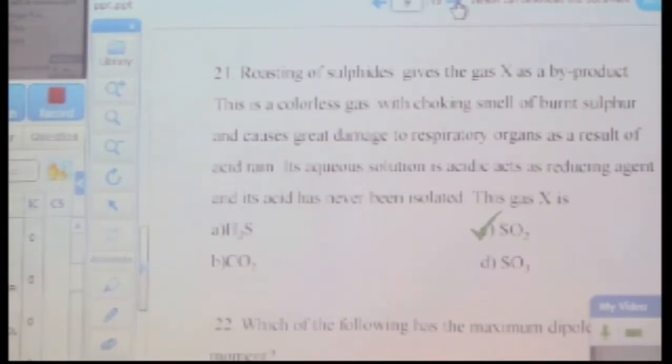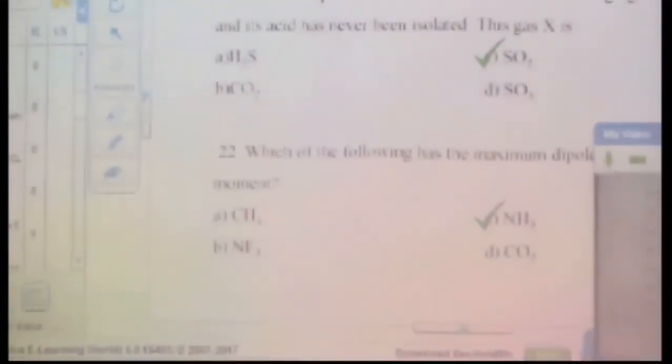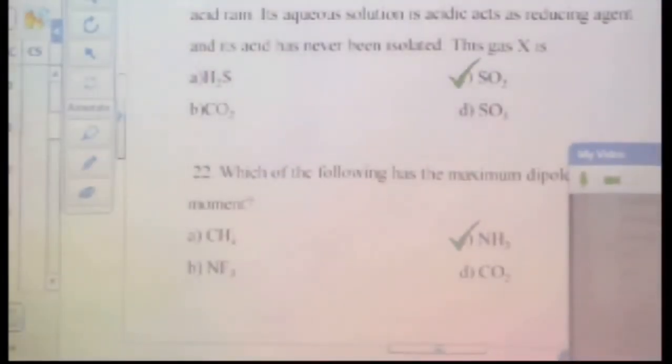That means a sulfur compound, say like sulfur trioxide or sulfur dioxide, is getting formed as a result and causes great damage to respiratory organs as a result of acid rain. Again, the answer is SO2, sulfur dioxide, right? Because sulfur dioxide acts as a reducing as well as oxidizing agent, while sulfur trioxide acts as only an oxidizing agent.